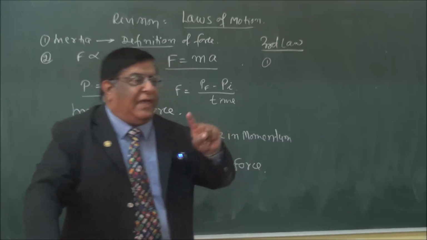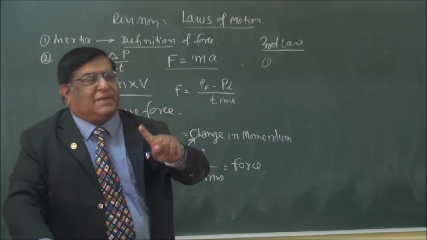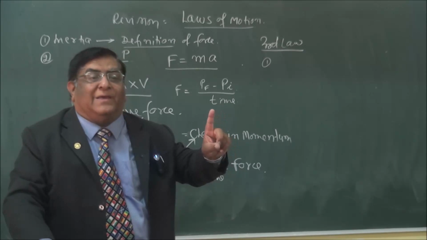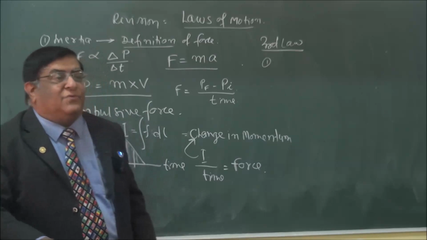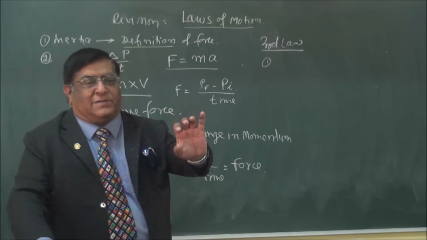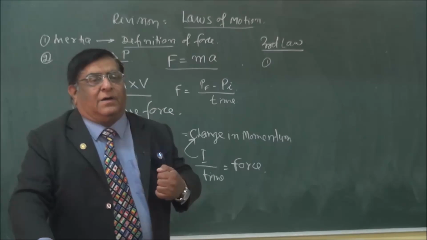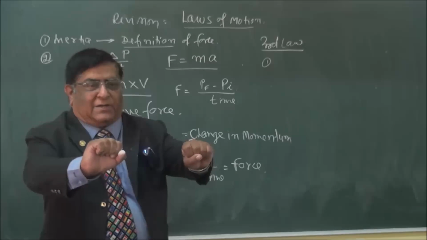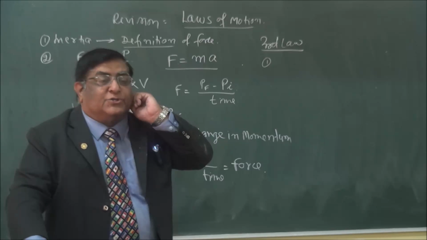The two bodies: if A, B, C, these three are in contact, and A is applying force on B, then reaction has to be done by B on A, not on C. Sometimes we get confused about it: if I am pushing the car and the car is pushing me back, then why should the car move?